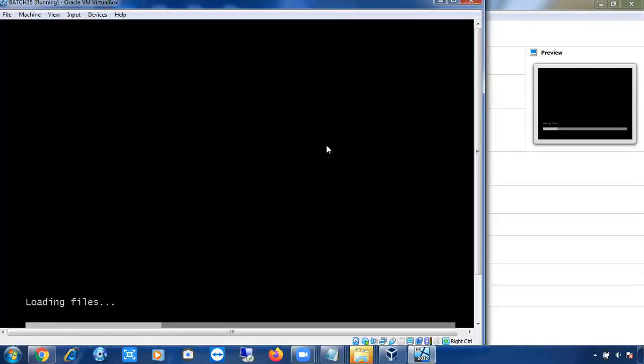It is loading the files, the operating system files. In tomorrow's class, I'll tell you how to enable the remote desktop settings.